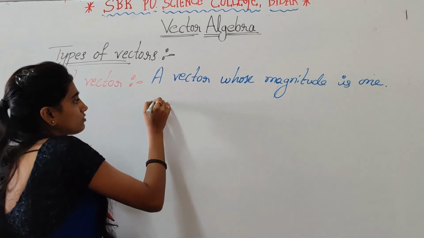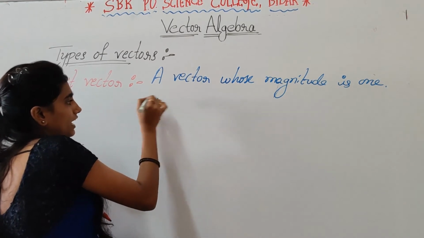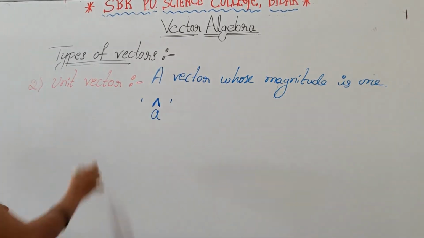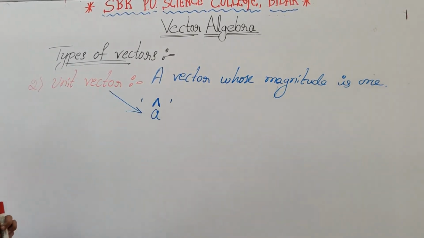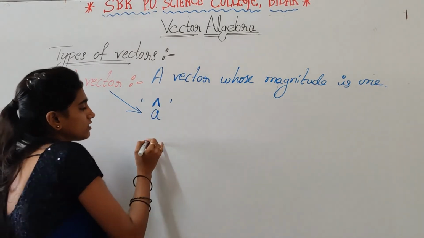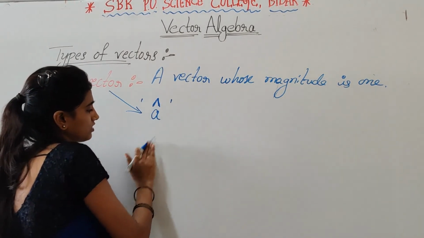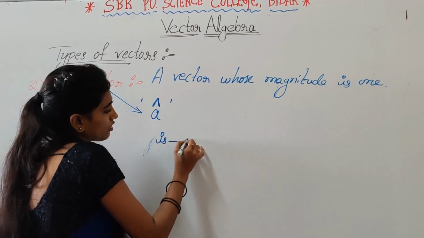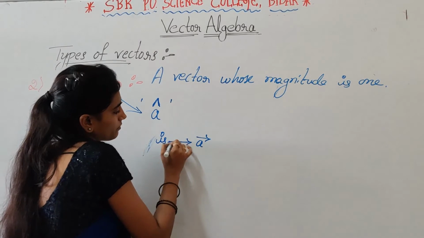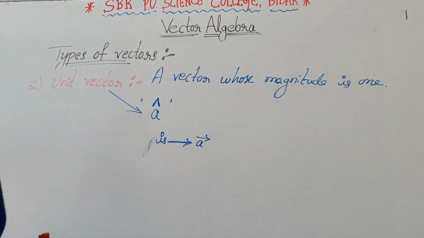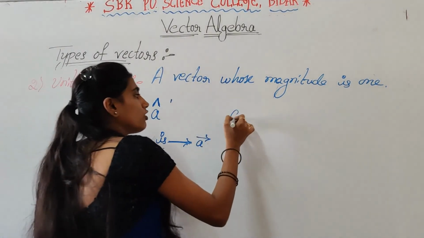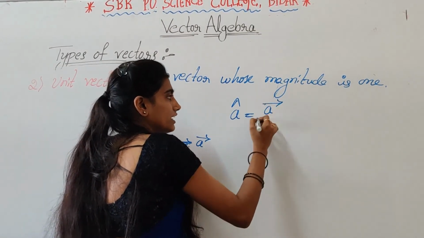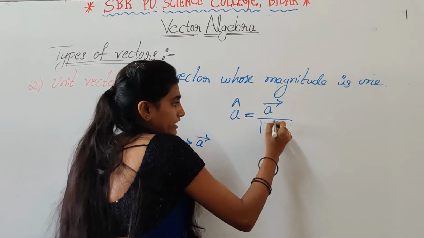So we can denote unit vector by A cap. So this is A cap. So unit vector is denoted by A cap. So A cap means this is the direction of vector A. So the formula of unit vector is A cap is equal to vector A divided by magnitude of